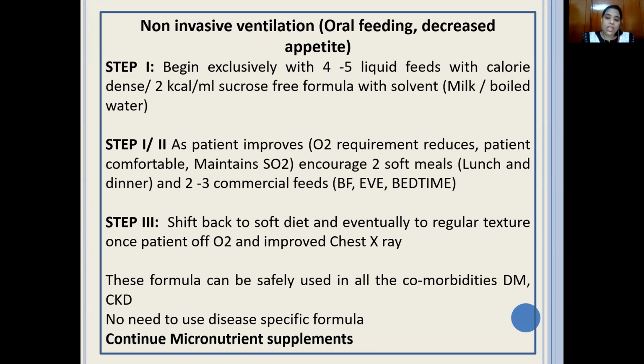And again, I'm saying these formulas, that is 2 cal per ml, can be safely used for all comorbidities, diabetes, CKD. No need to use a disease-specific formula, and continue the micronutrient supplementations.